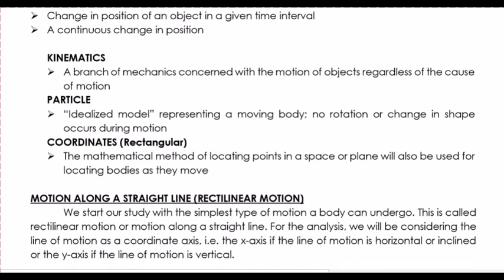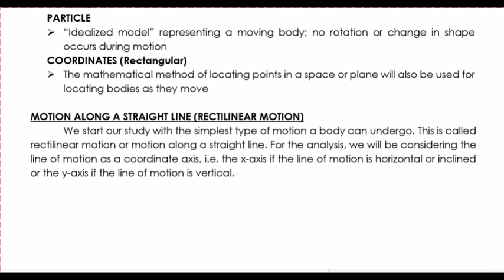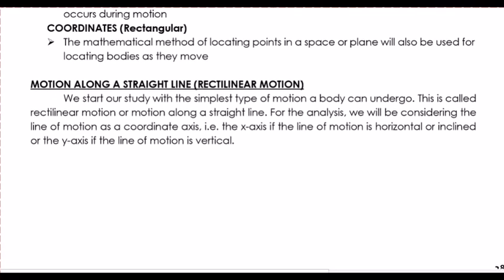So what we will discuss is focusing on the motion along a straight line, which is referred to as rectilinear motion. We will start our study with the simplest type of motion a body can undergo.